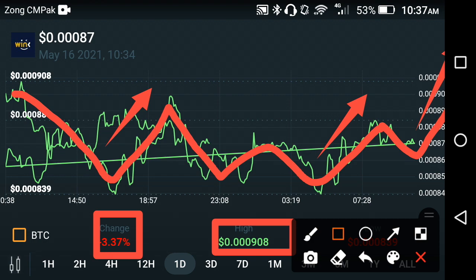Anyways, remember that I'm not a financial advisor. If you want to buy, sell or hold any cryptocurrencies, please do your own research friends.